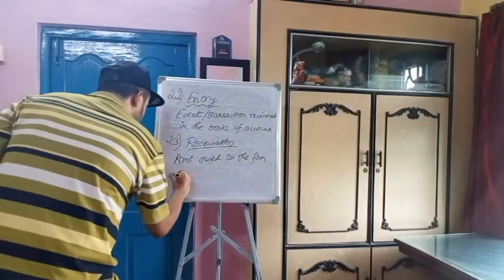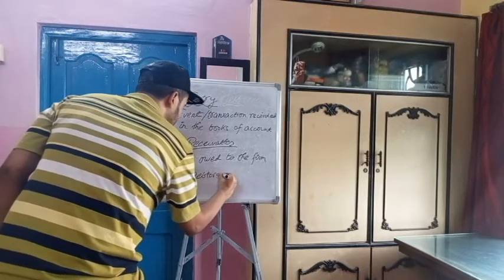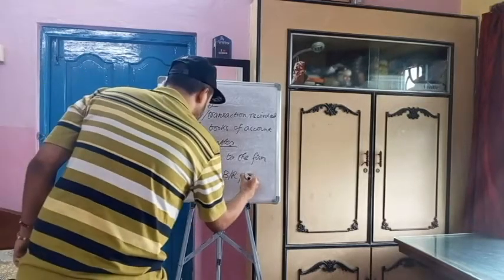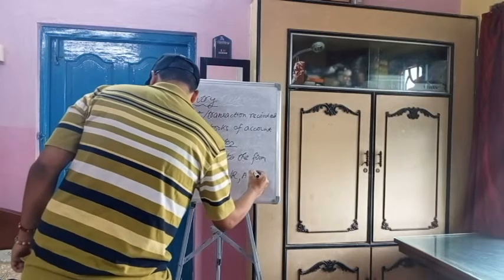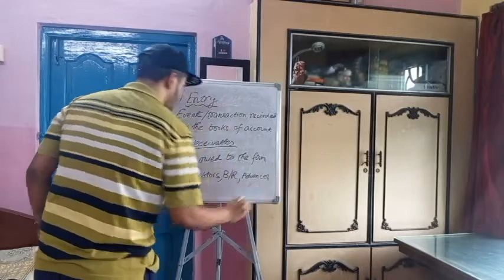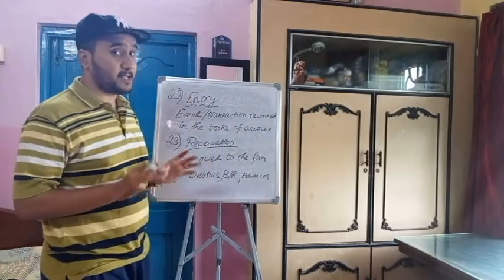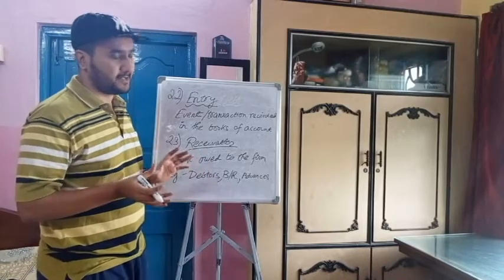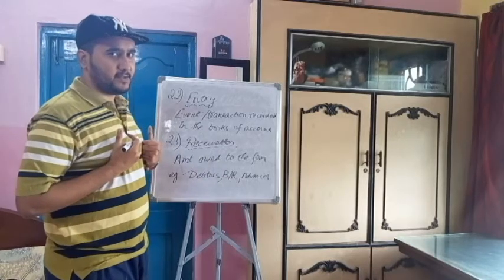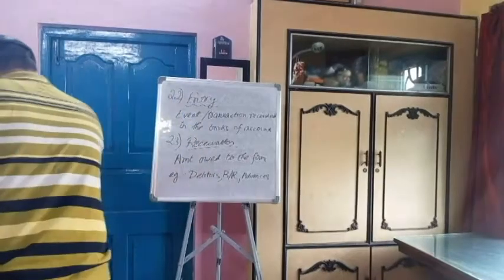Example, debtors, as I said, are receivable, and advances. Receivable means amount owed to the firm, which is a concept just like the debtor and creditor concept. So here the firm is able to receive. Okay, must receive. Next is payables.